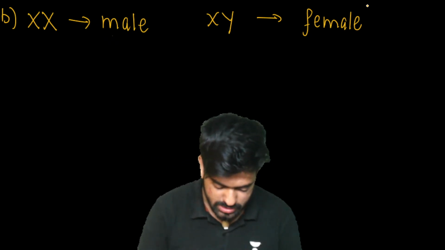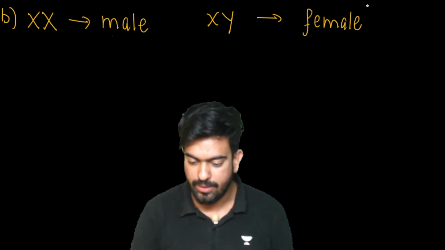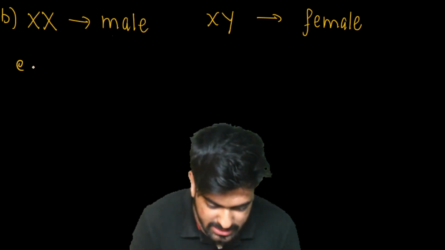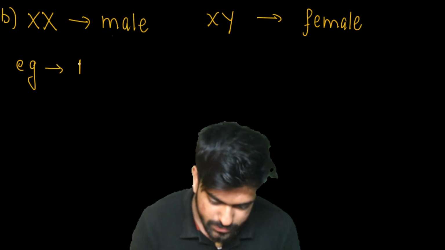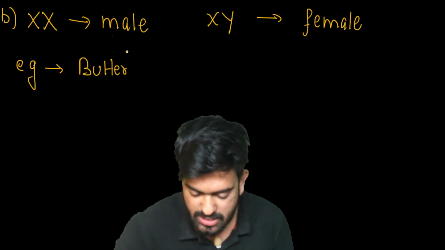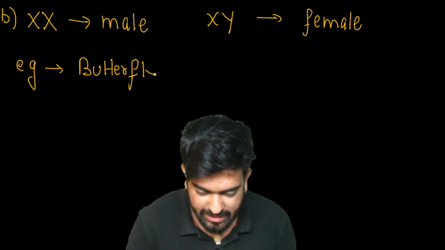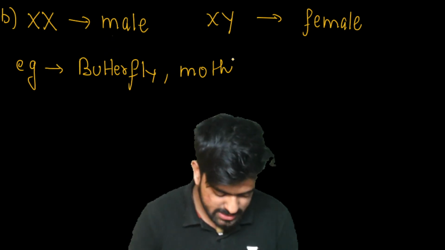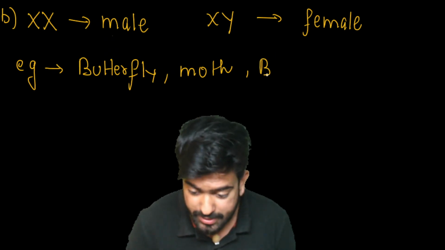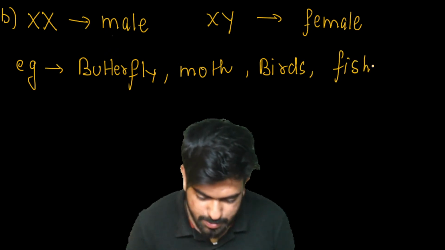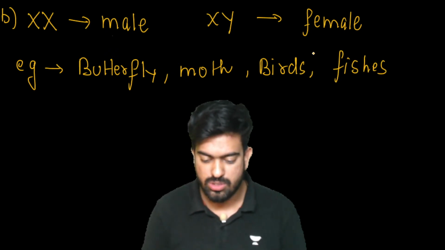Great. Now see here. If I talk about where it is present, it is present in butterfly. It is present in moth. It is present in birds. It is present in fishes. It is present in almost reptiles.